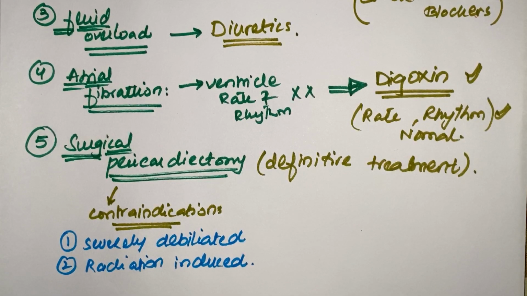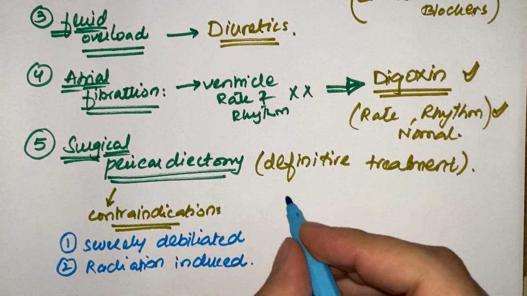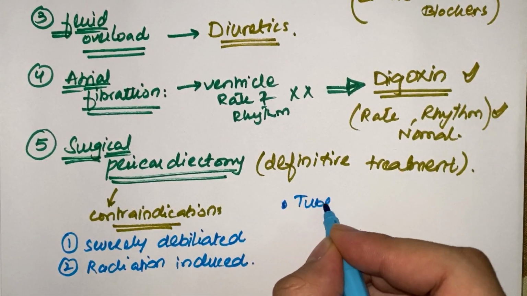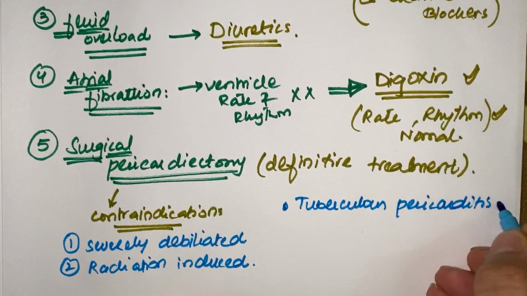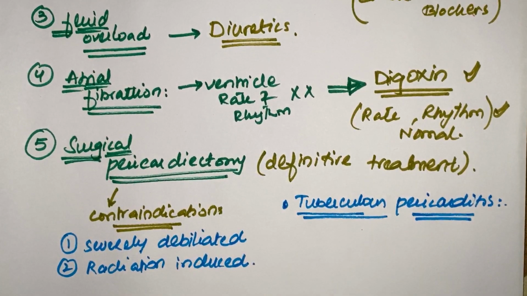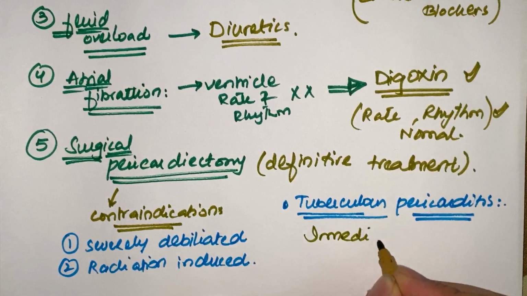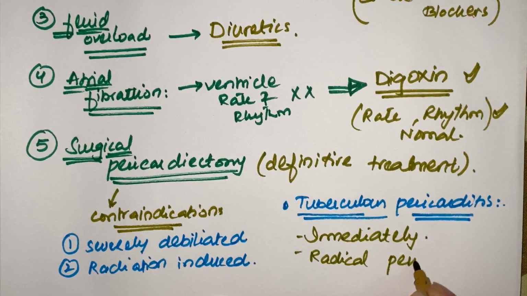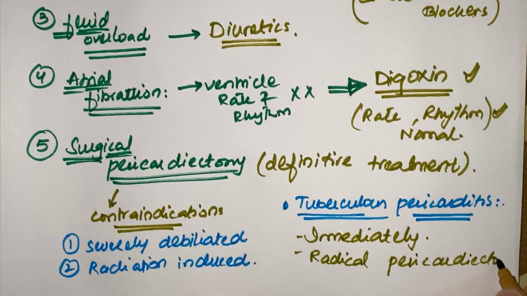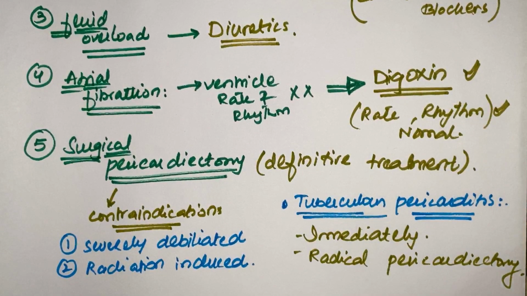And yes, one more point, as I've already told you, that tuberculous pericarditis is also present and it causes pericardial thickening. So whenever the patient is diagnosed as having tubercular pericarditis, in that case we'll perform immediate surgery. And what we'll do is we'll perform immediately radical pericardiectomy. So this is its treatment here. This is very easy management of constrictive pericarditis.